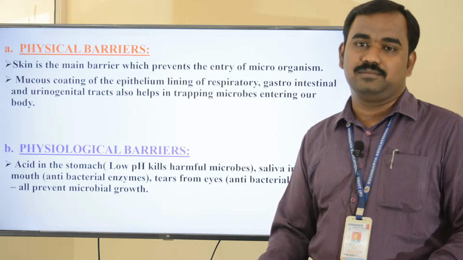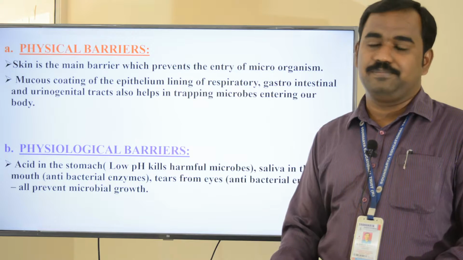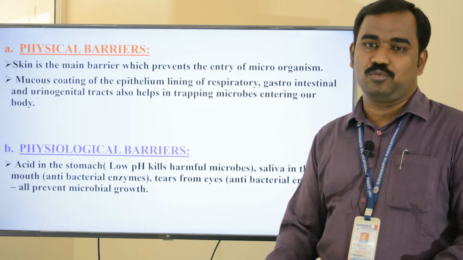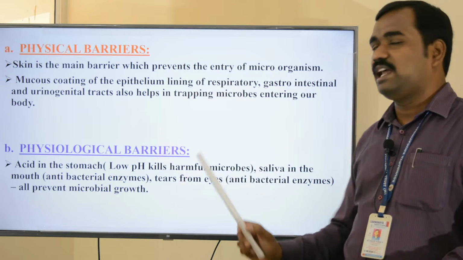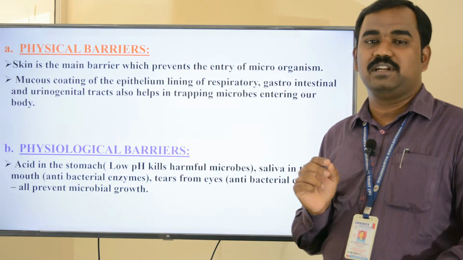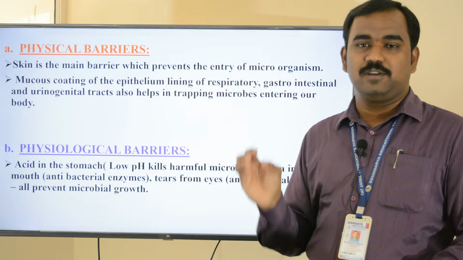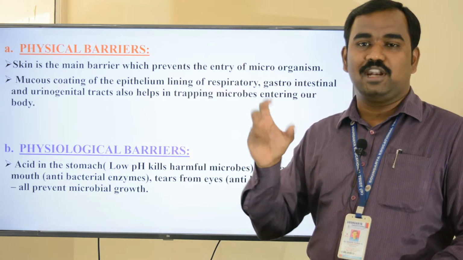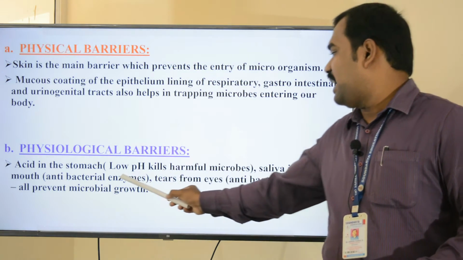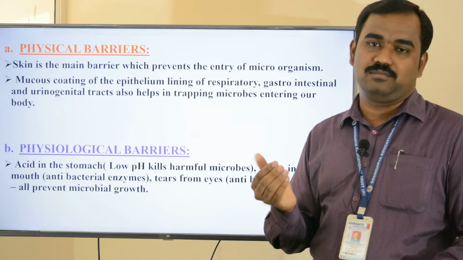Acid in the stomach, where microbes cannot survive in an acidic medium. So the low pH kills the harmful microbes. Next, saliva in the mouth. Saliva is a watery fluid present in the oral cavity, which has a specific pH where microbes cannot survive for a longer time, and it has an antibacterial enzyme in order to prevent the entry of microbes.